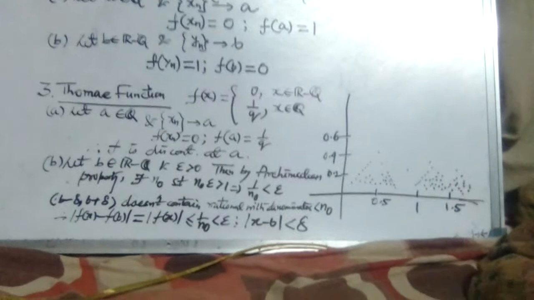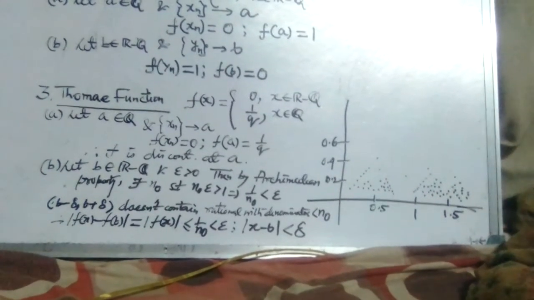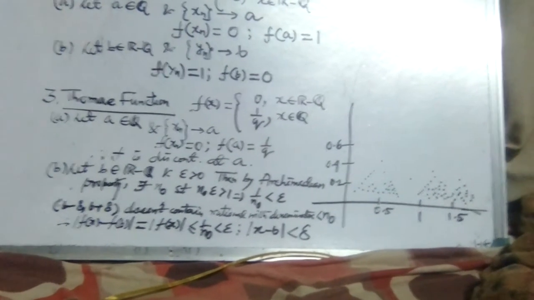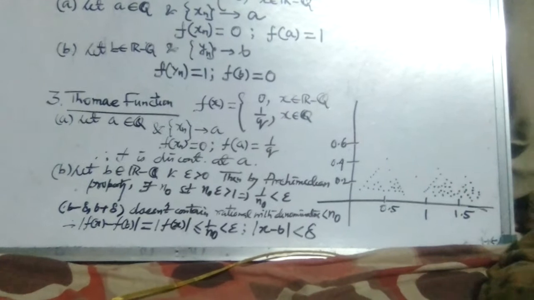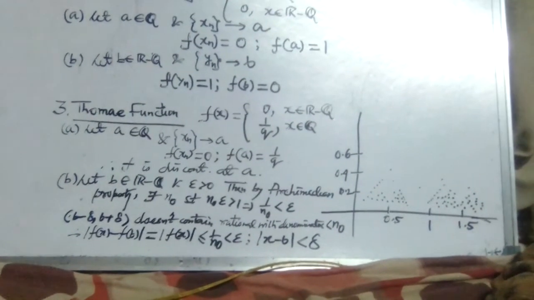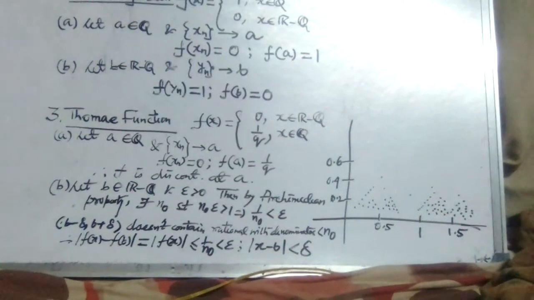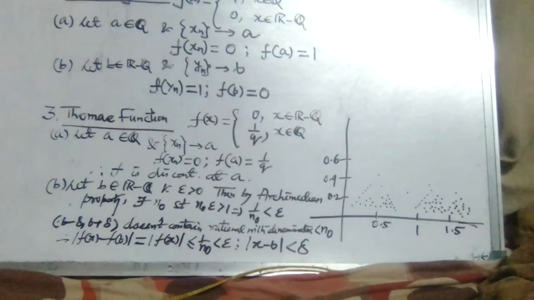So in the second case we are considering an irrational point b, and we are considering some positive number epsilon. Then by the Archimedean property there must exist some positive integer n naught such that n naught times epsilon is greater than 1. That means 1 by n naught is less than epsilon.